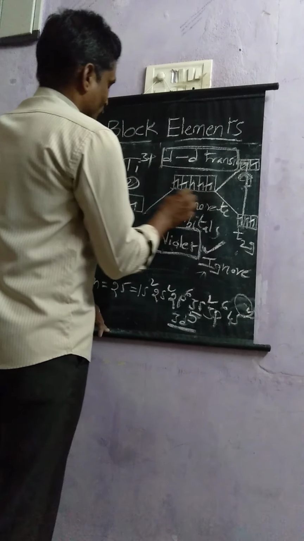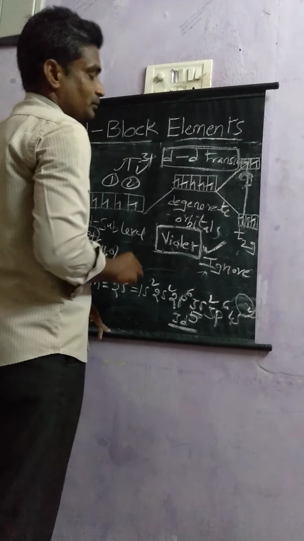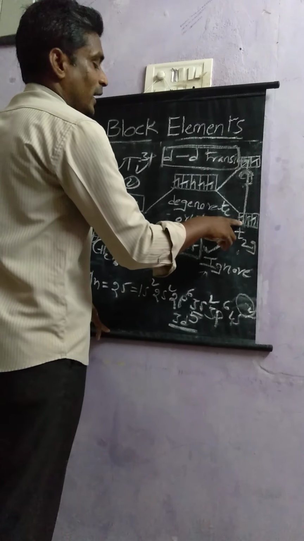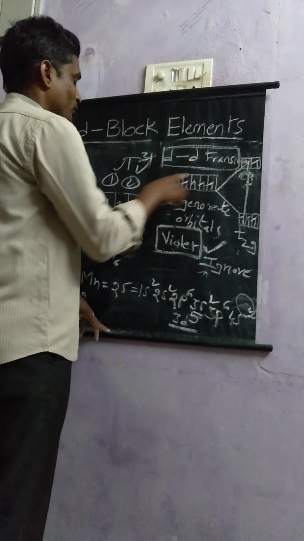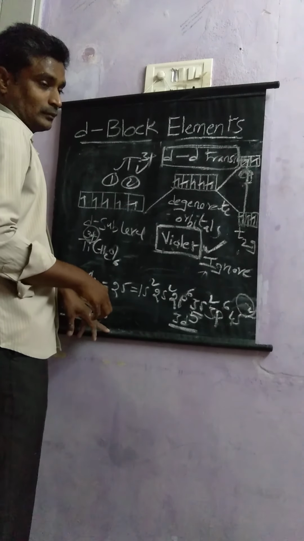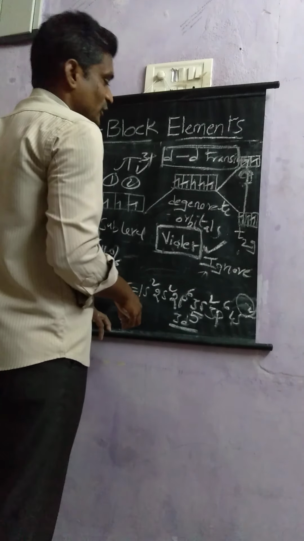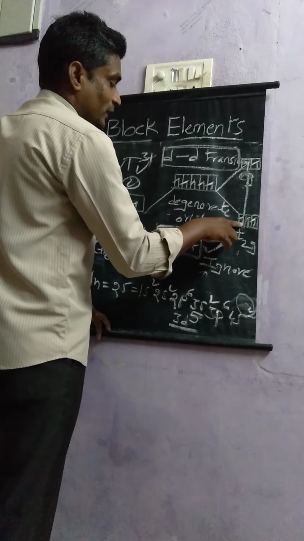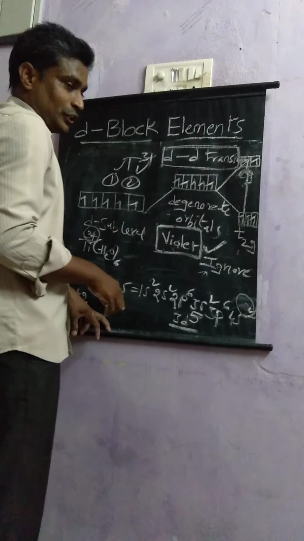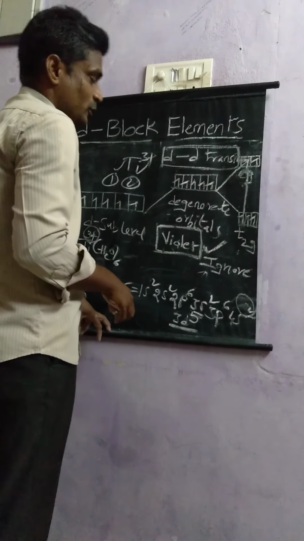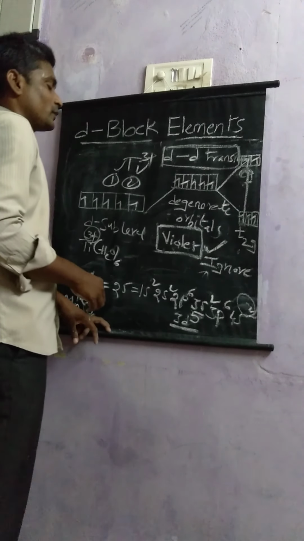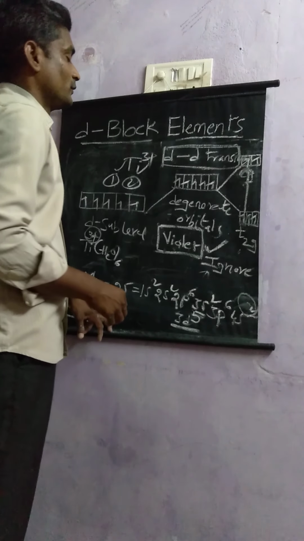So due to these two reasons, transition from d to d is forbidden, and reversing of spin is not possible generally. That is the reason why this electron only partially reaches this position, and sometimes it is not possible. So why are all manganese compounds pale in color?